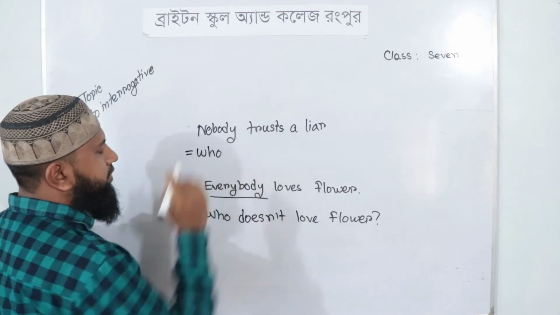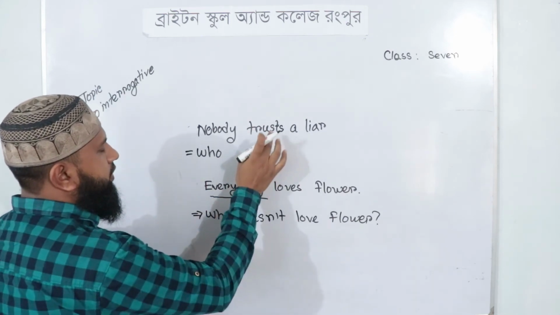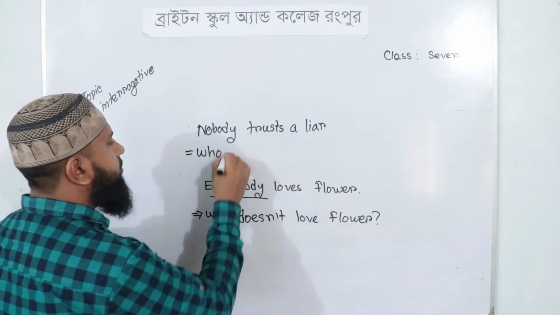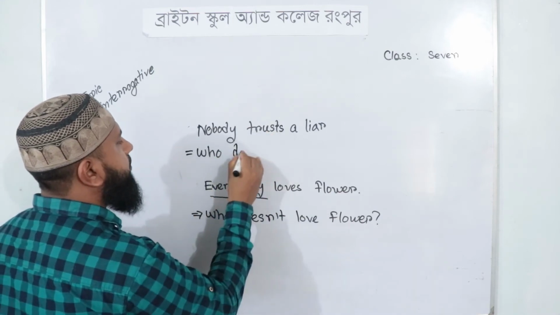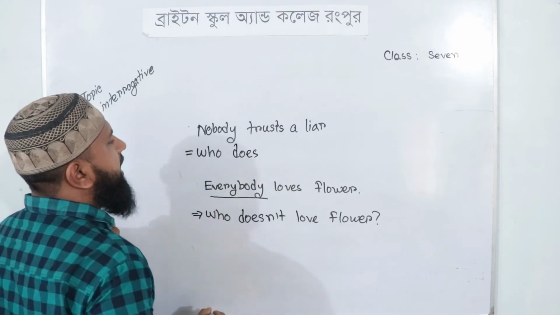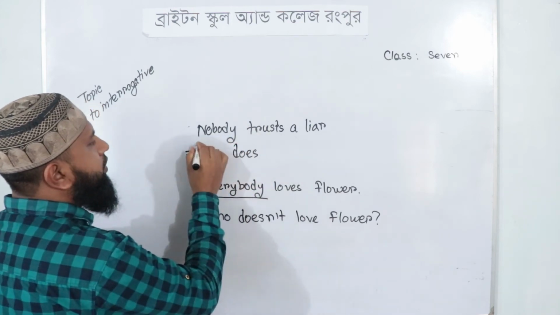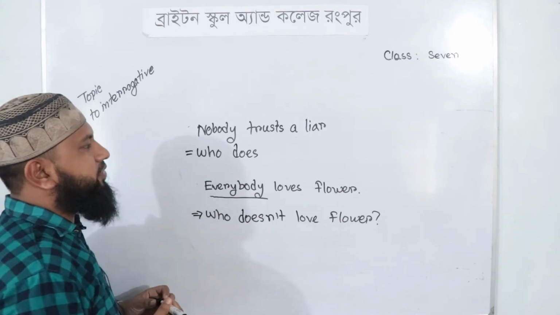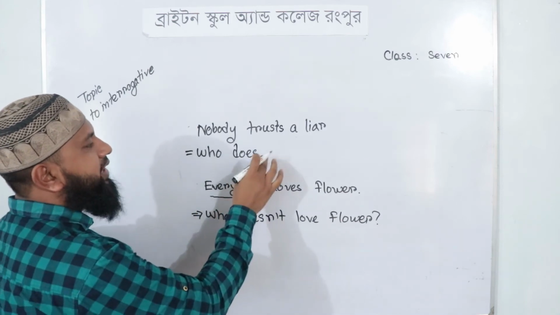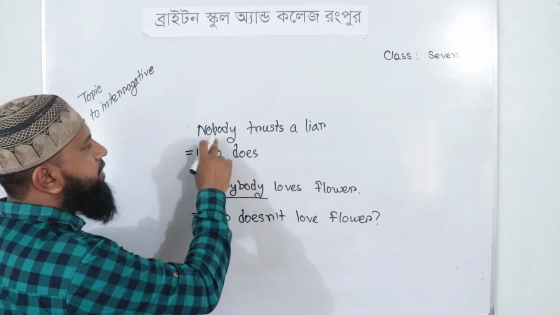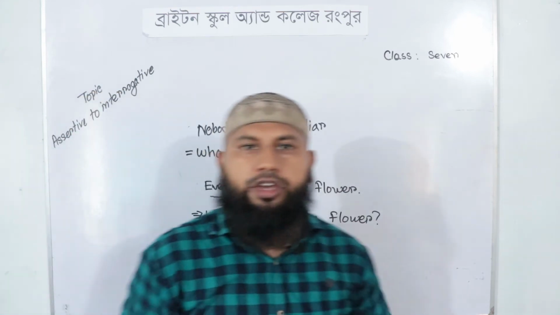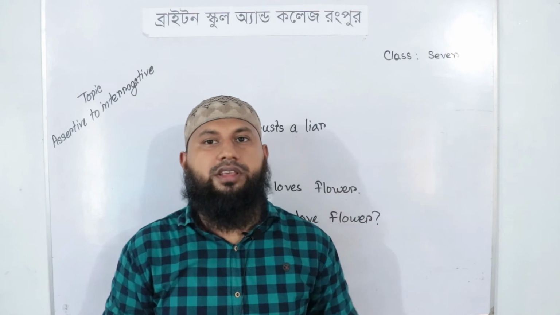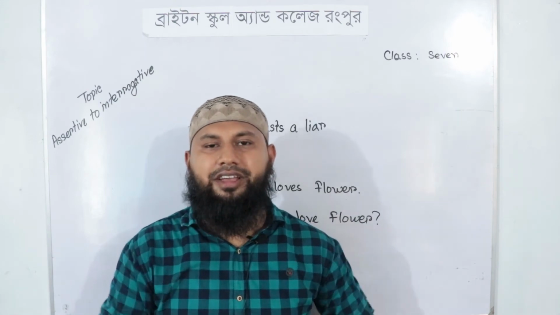The sentence is in present tense. So present does. Who does. This is an example of negative sentence, so we can't add there not. If any sentence carries nobody, no one, none, then the sentence will be treated as negative sentence.